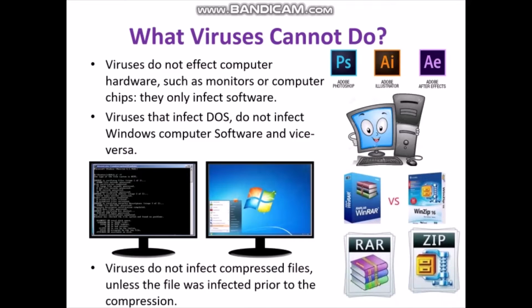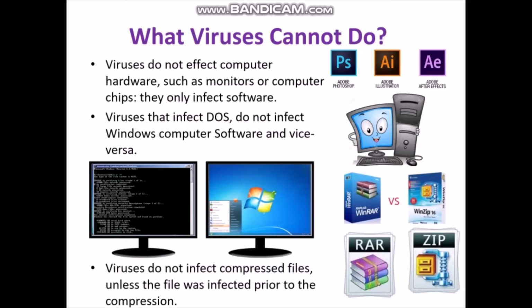So certain times when the file size is very high, suppose if we have created any video and the size of the video is 800 MB, and you are not having enough space to store that file in your pen drive or maybe in your computer, so what you will do, you will compress that file with the help of a WinRAR or WinZip software.